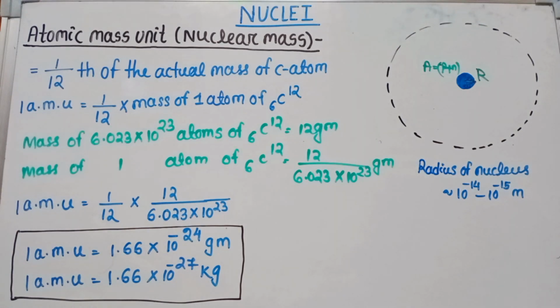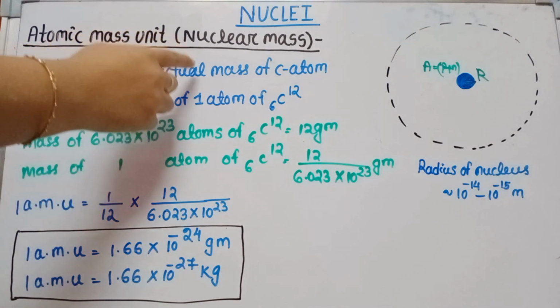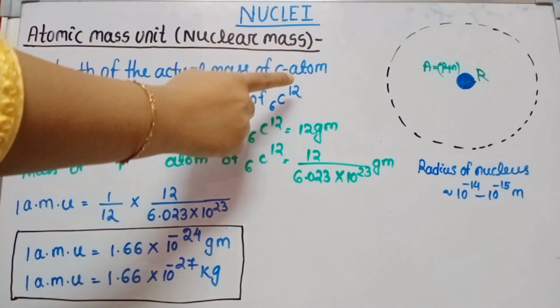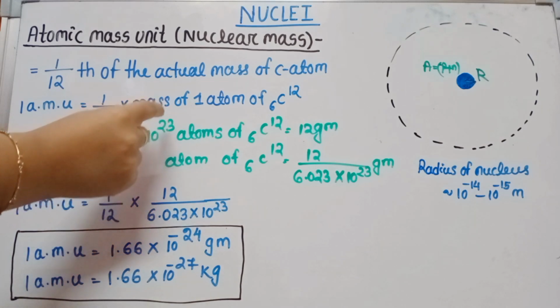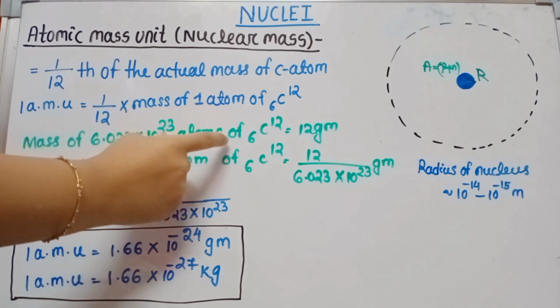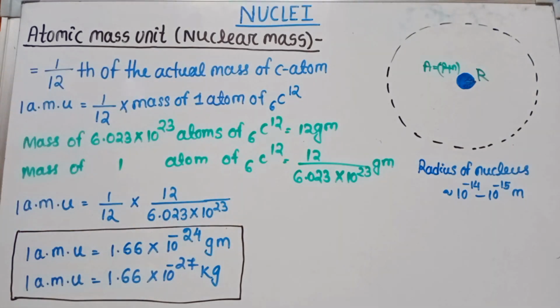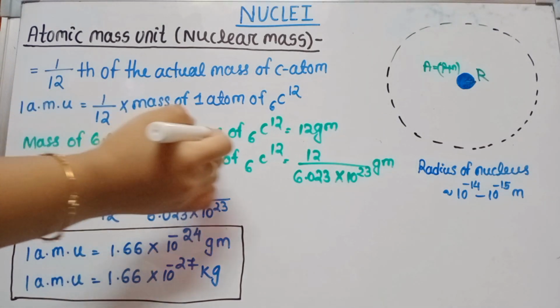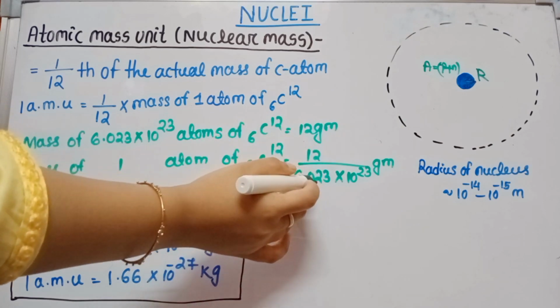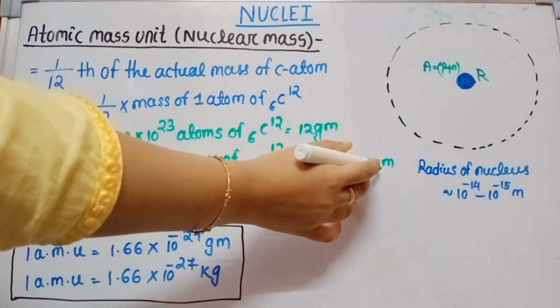So that atomic mass unit is equal to 1 by 12th of the actual mass of a carbon atom. So the mass of 6.023 into 10 to the power 23 carbon atoms is equal to 12 gram. Okay, the 6.023 into 10 to the power 23 is the Avogadro's number. So what is the mass of one atom? The mass of one carbon atom equals 12 divided by 6.023 into 10 to the power 23 gram.